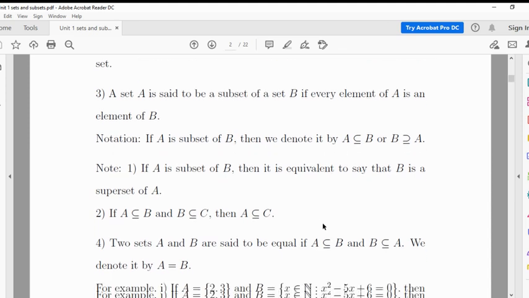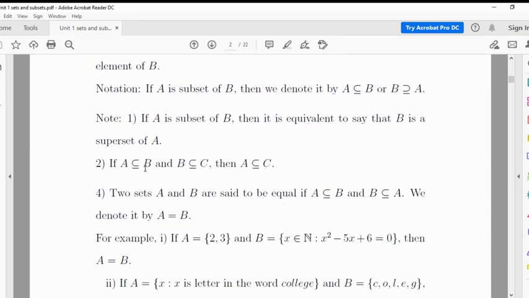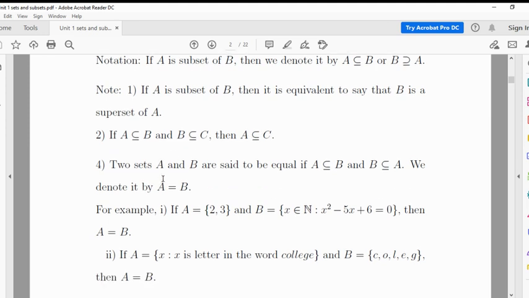If A is a subset of B and B is a subset of C, then clearly A is again a subset of C. If A is a subset of B and B is a subset of A, then A is equal to B. If both are subsets of each other, then the two sets are equal.